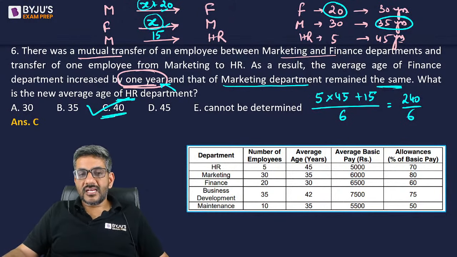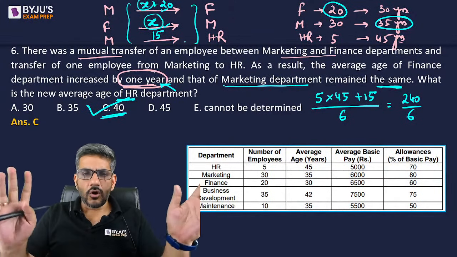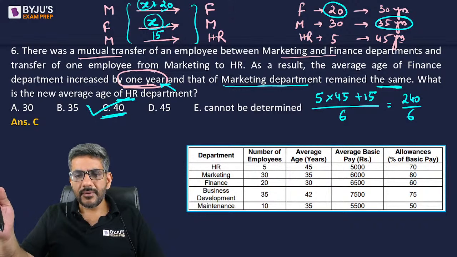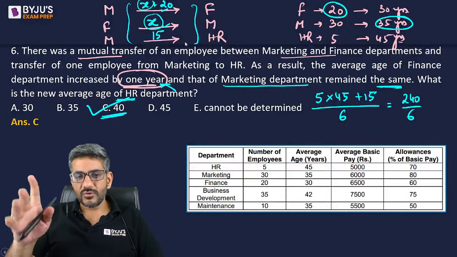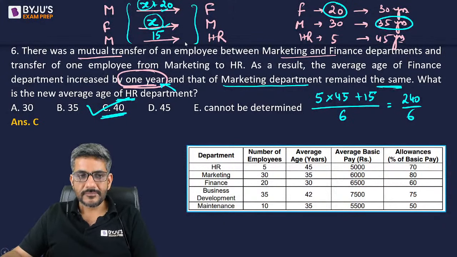So this gives us the answer as 40. I'm sure that you have understood this arrangement. I didn't want to make long equations and solve it. That also can be done, but why do that? If you have a good understanding of the averages concept, you could have done it by yourself, in my opinion.